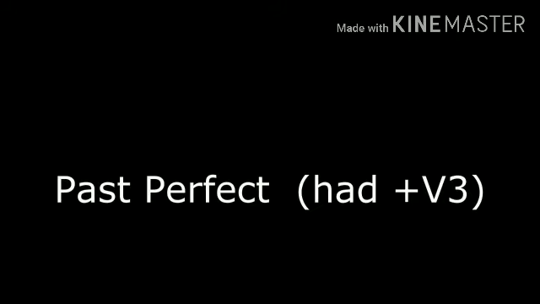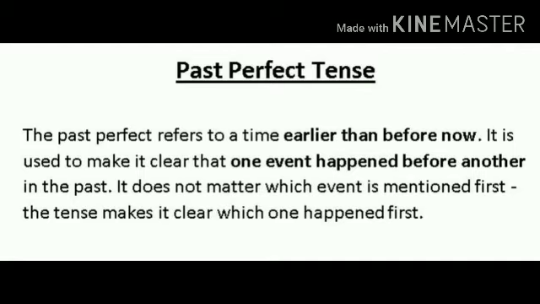So, do you know what is past perfect? We use the verb forms like had plus V3 in past perfect tense. The past perfect refers to a time earlier than before now. It is used to make it clear that one event happened before another in the past. It does not matter which event is mentioned first. The tense makes it clear which one happened first.